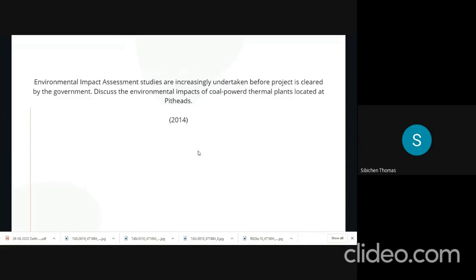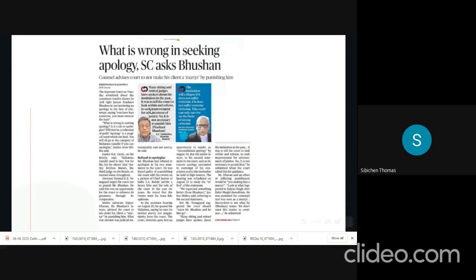Now we move to the next article. What is wrong in seeking apology? Supreme Court asks Bhushan. This article is about the contempt of court. This also addresses the idea of freedom of speech, which is a fundamental right. We have seen a prelims question that could come from the area fundamental rights. So I'm not going to repeat it, but we will look at a mains question.